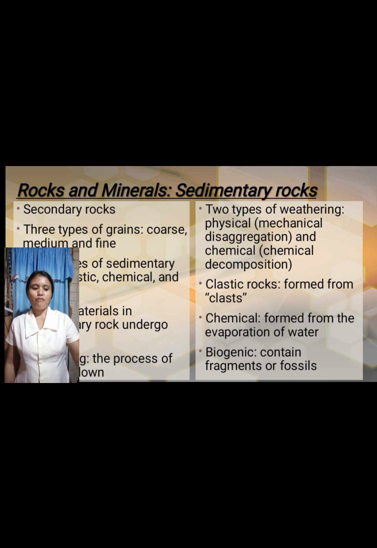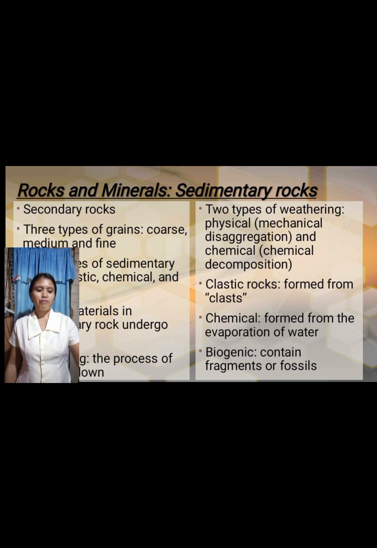Clastic rocks form from clasts. Chemical rocks form from the evaporation of water. Biogenic rocks contain fragments of fossils.